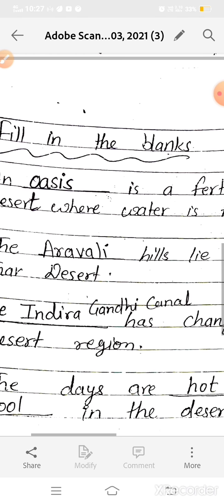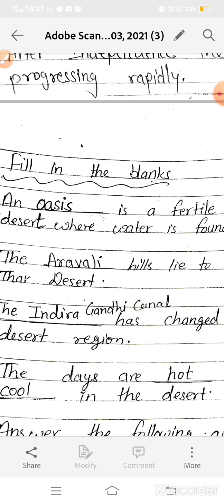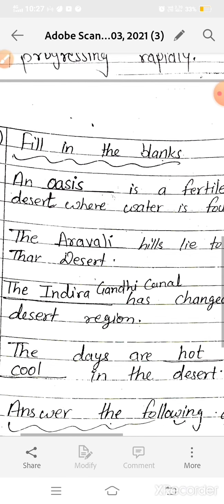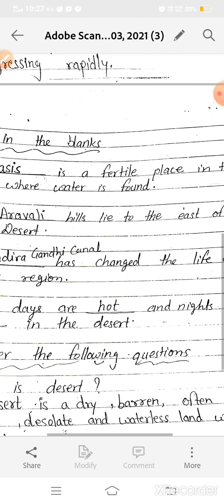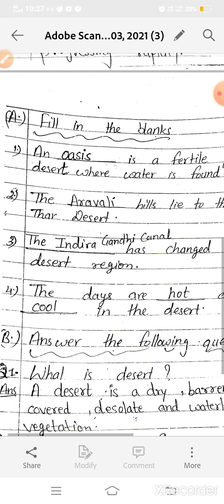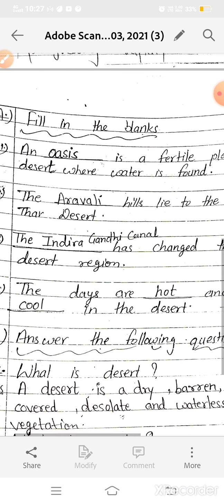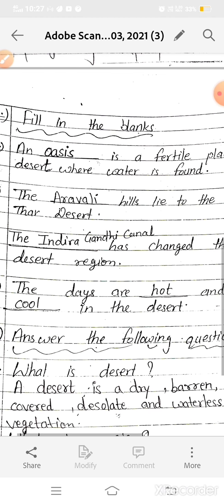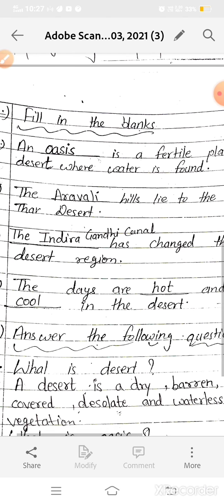where water is found. Now second: the dash hills lie to the east of the Thar desert. So the answer is Aravalli Hills. Aravalli Hills lie to the east of the Thar desert. Now third: the Indira Gandhi Canal has changed. We will fill here: the Indira Gandhi Canal has changed the life of the desert region.